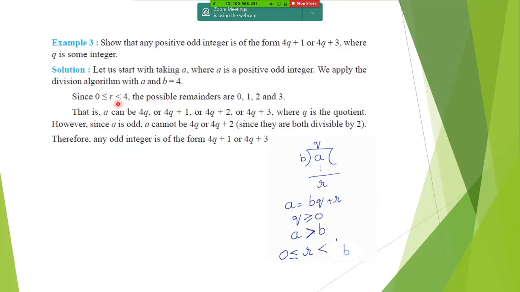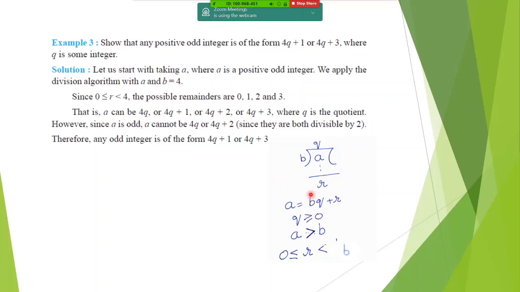Again, R will be lying between 0 and 4 because R cannot be more than B. So all the possible values of R will be 0 or 1 or 2 or 3. Now, A can be written as what? A is BQ plus R. Fine with it?